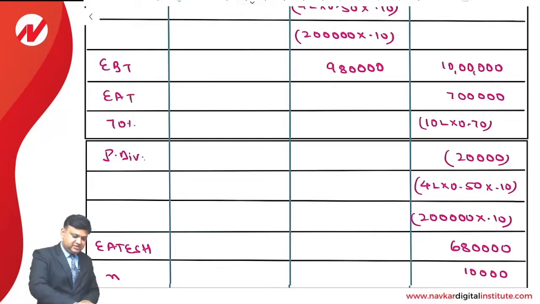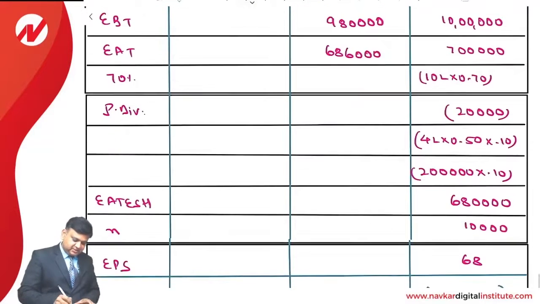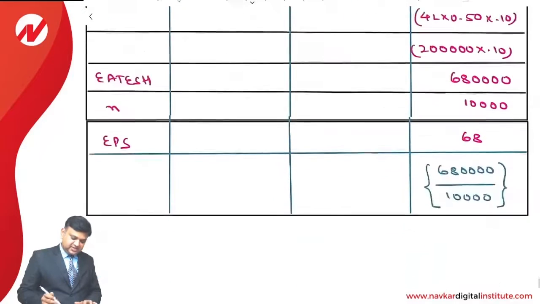So earning after taxes is 9,80,000 into 0.7, 6,86,000. There is no payment of the preference dividend because there is a combination of debt and equity. So earning available to equity shareholders will be 6,86,000.